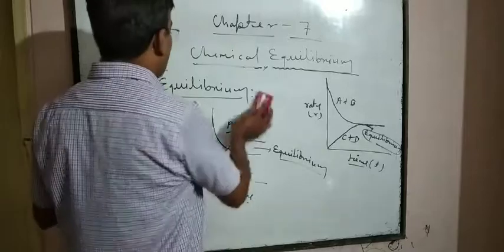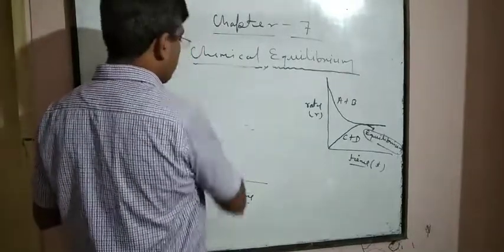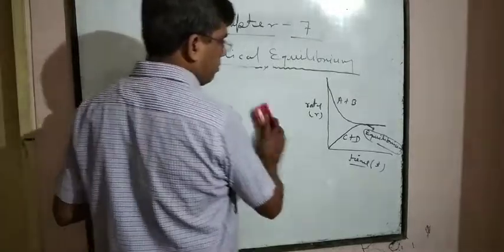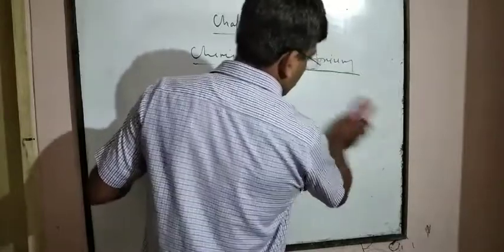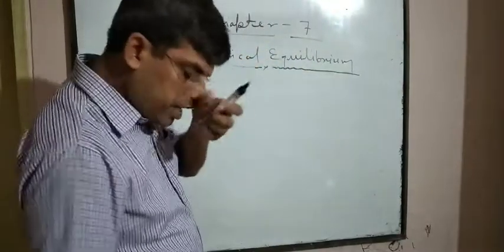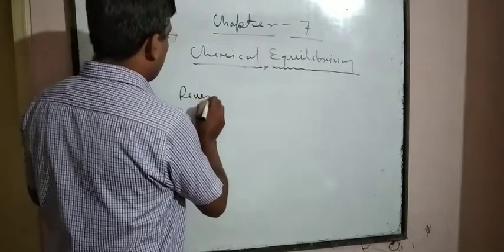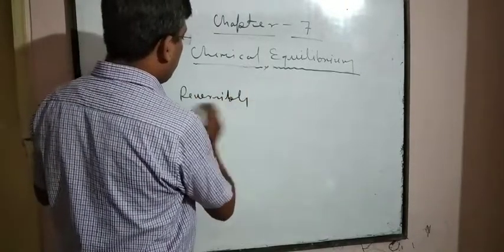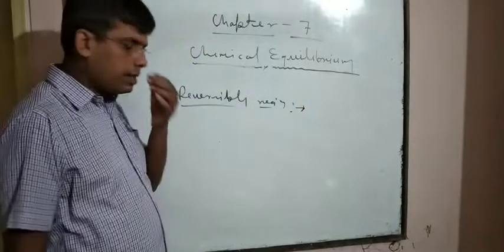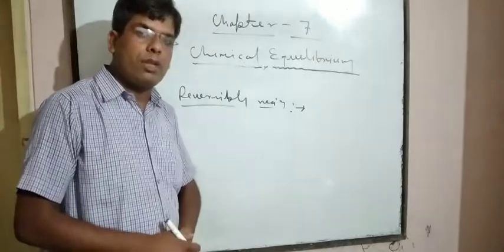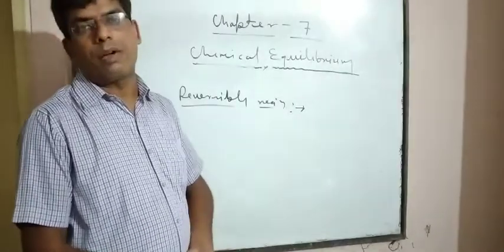Reversible reactions are those types of reactions which proceed in the forward as well as the backward direction.